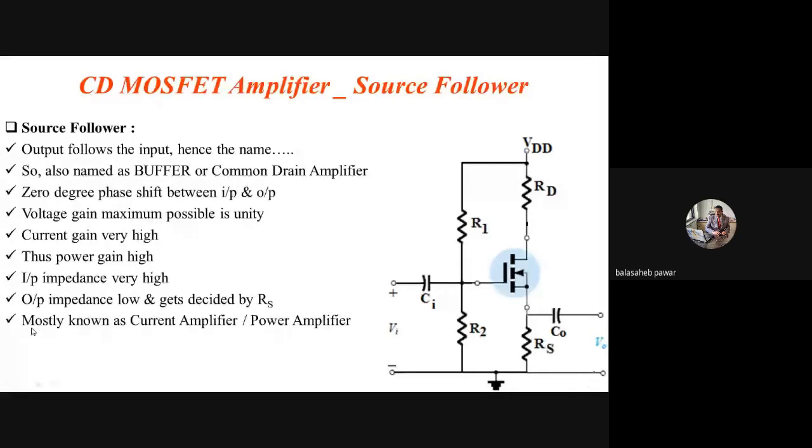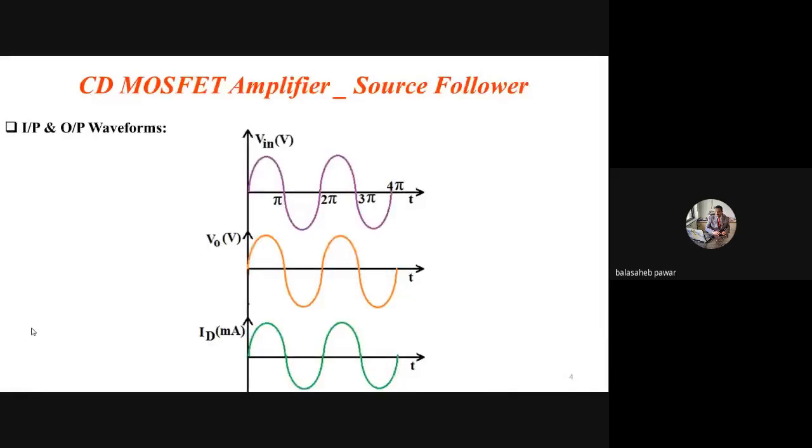Input output signal waveforms shown here, it indicates what? There is no phase shift between input and output. The input signal shown by purple color and the output signal by orange, both are in phase. So remember, for CD configuration or source follower, there is 0-degree phase shift between input and output voltage waveforms.